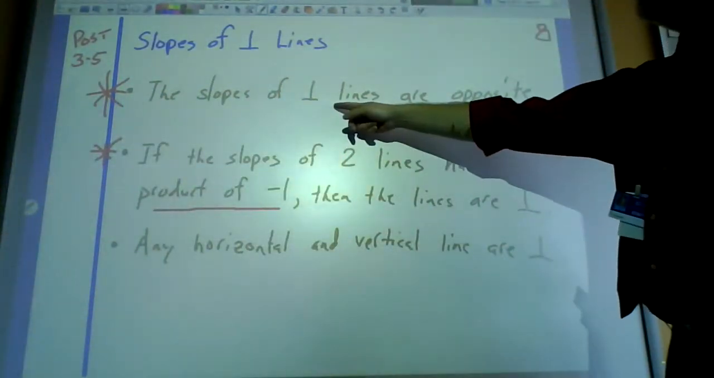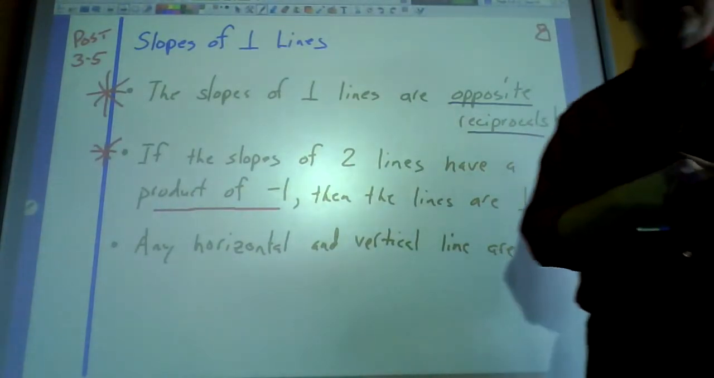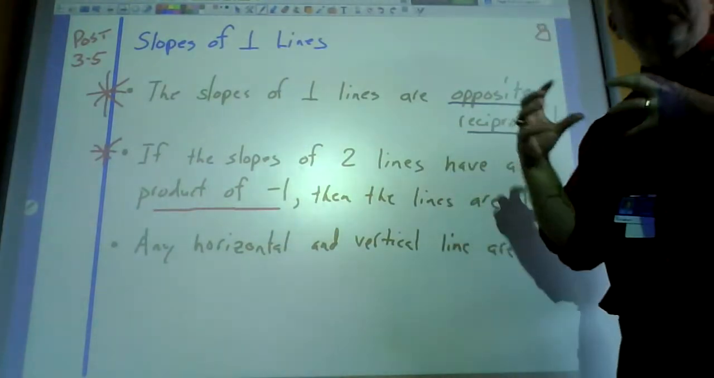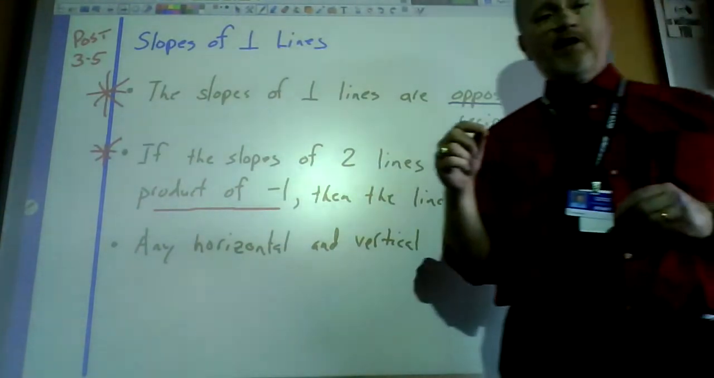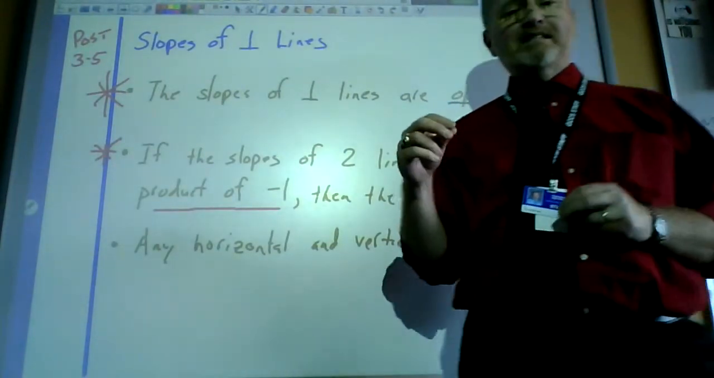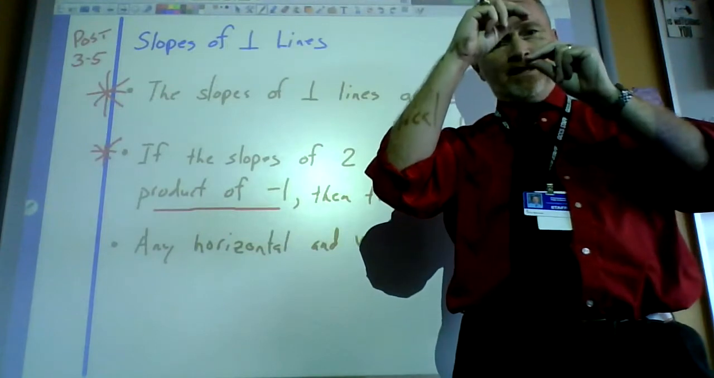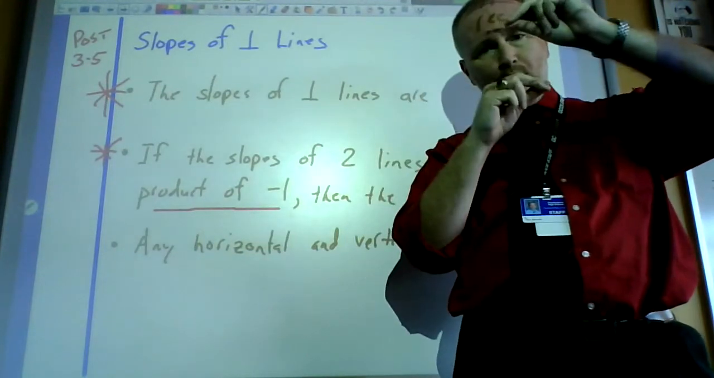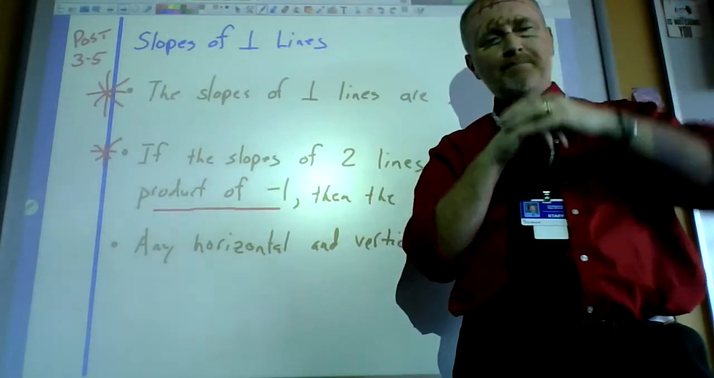The slopes of perpendicular lines are what's called opposite reciprocals. What does that mean? You've learned both of those words, but now we're putting them together. Reciprocal is simply when you take a fraction and you flip it. Like if the fraction is 1/2, the reciprocal of 1/2 would be 2 over 1. That's what reciprocal means. You just flip the fraction.